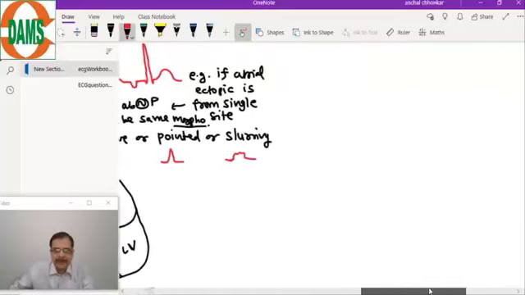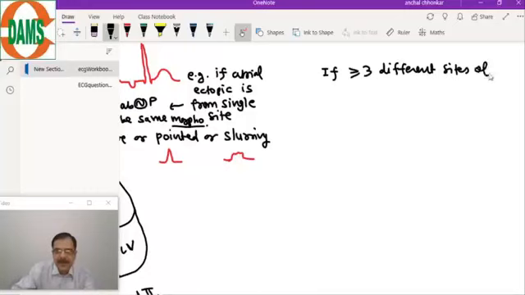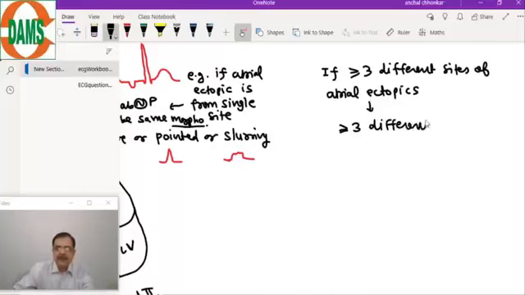If there are 3 or more different sites of atrial ectopics, there will be 3 or more different P wave morphologies in the atrial tachycardia.